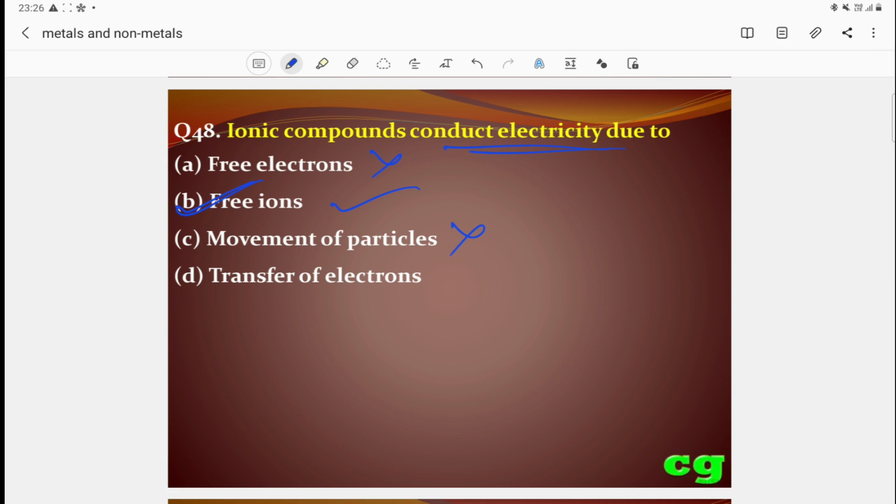Formation of Na plus and Cl minus in aqueous medium, it conducts electricity due to formation of ions. Electricity is due to flow of charged particles, flow of ions or flow of electrons. But as it is an ionic compound, that's why free ions is the correct answer. It produces ions in solution, that's why it conducts electricity.